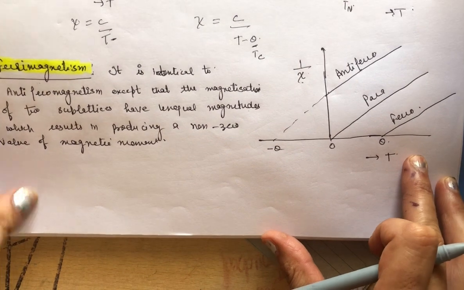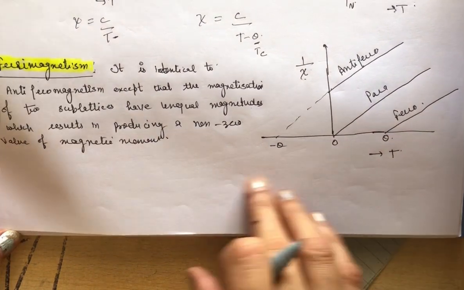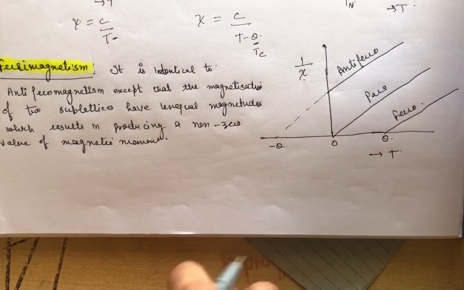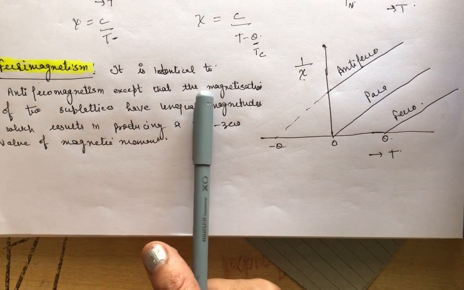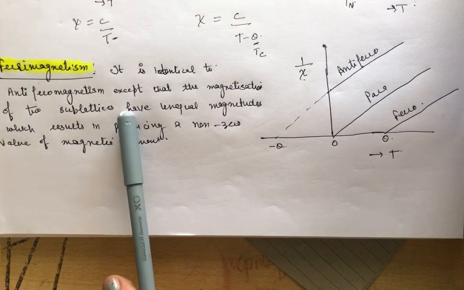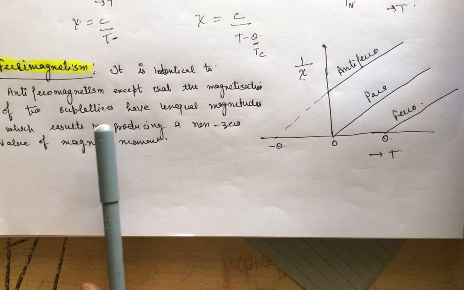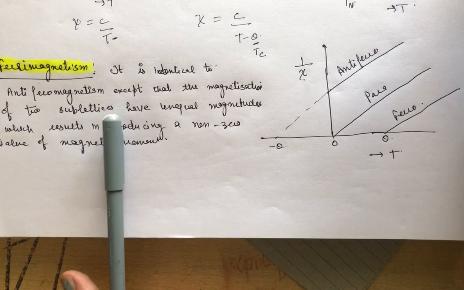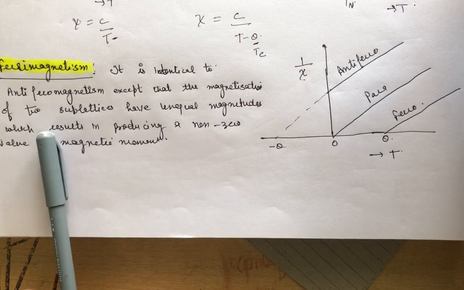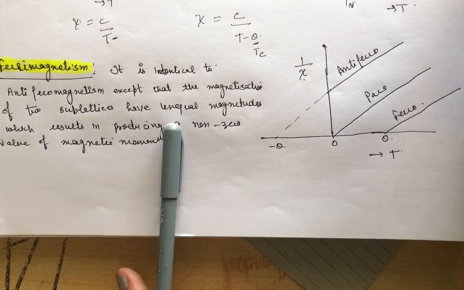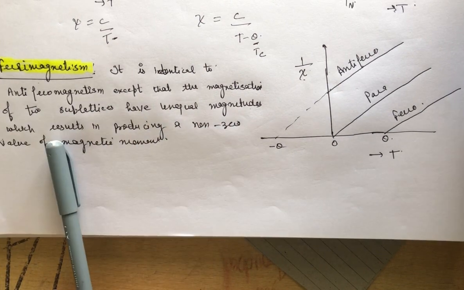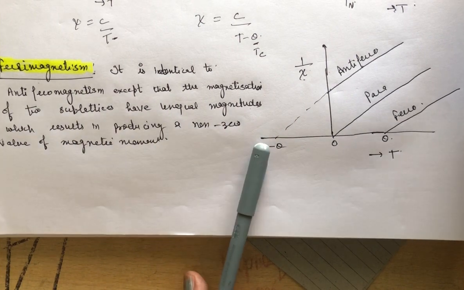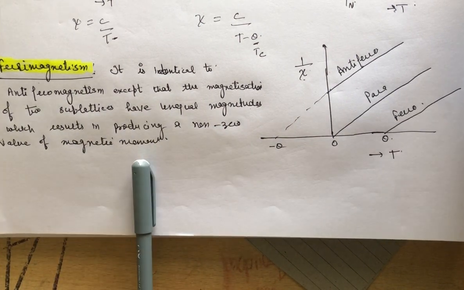Ferrimagnetism, that is also important. It is very identical to antiferromagnetism, but the difference is that the magnetizations of the two sublattices have unequal magnitude, which results in producing a non-zero value of magnetic moment.